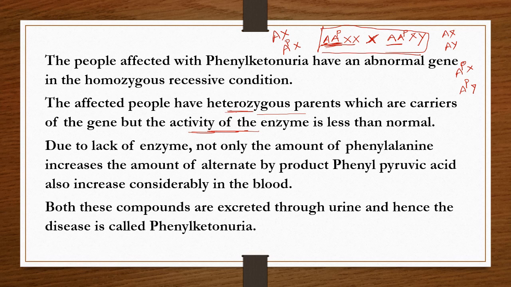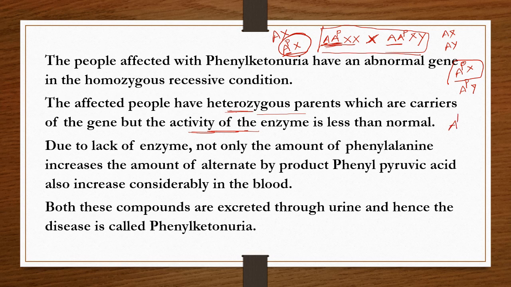So now when this X and this X are fused, then the recessive condition appears. So follow this. When this gamete, the X chromosome with the defective autosome, and here the X chromosome with the defective autosome are crossed, then what happens?